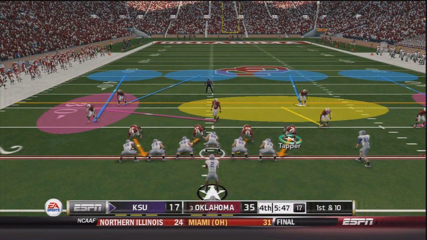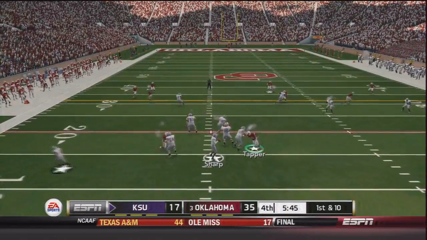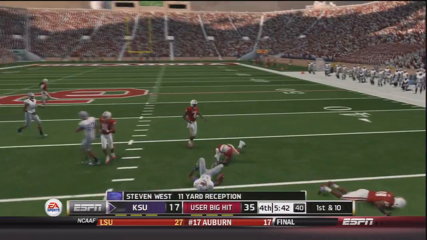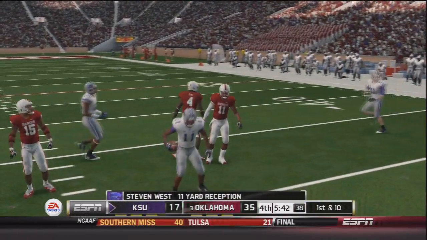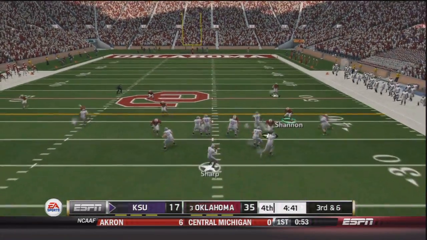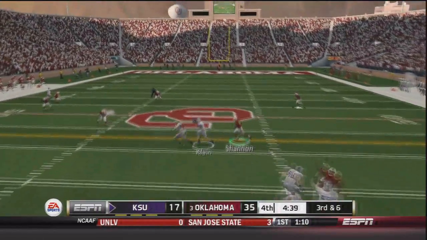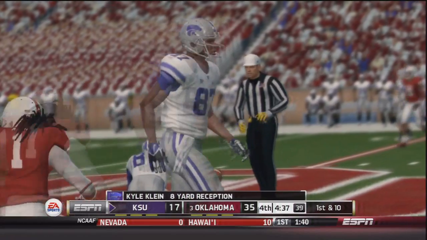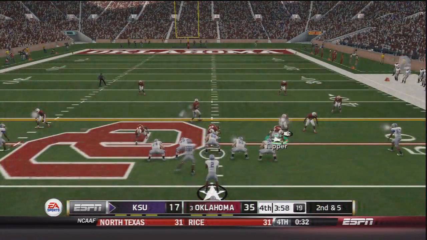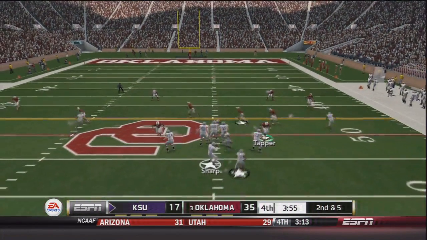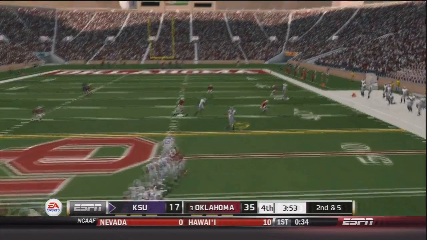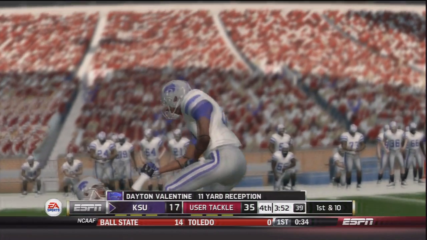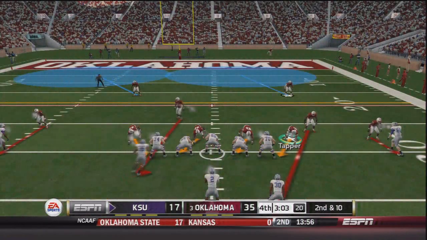So now on 1st and 10, Aaron Sharp in pistol. They've got to do something on this drive to even stand a slight chance. So he throws, and he has a first down, an 11-yard gain to Stephen West on the play. So now on 3rd and 6, he sends a man in motion. Sharp drops back, throws, finds Kyle Klein, who is fighting and has a Kansas State first down, an 8-yard gain on that play. So now 2nd and 5, sends a man in motion. Sharp takes the snap, sits in the pocket, throws, finds Dayton Valentine, who is brought down at the 40-yard line, but he does get an 11-yard gain and a first down.